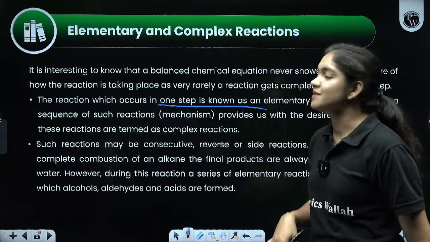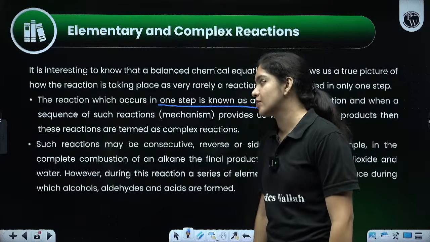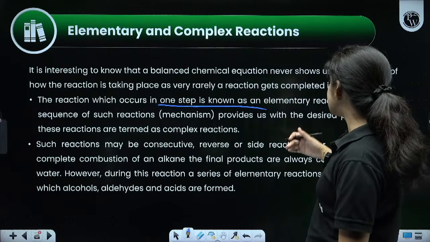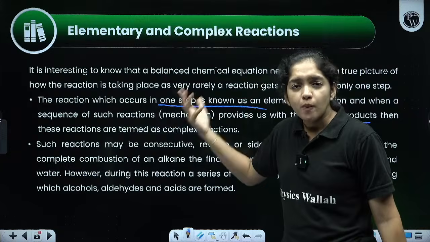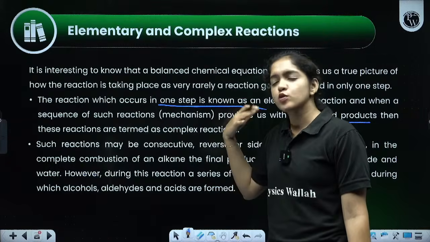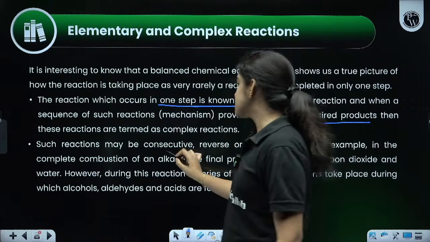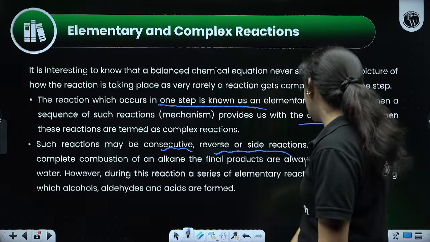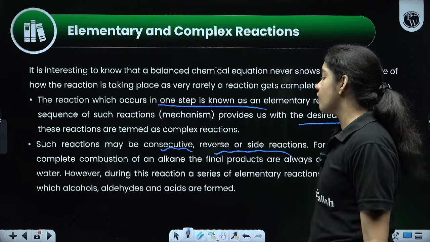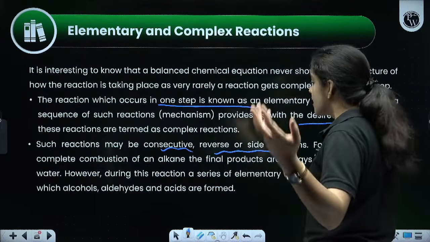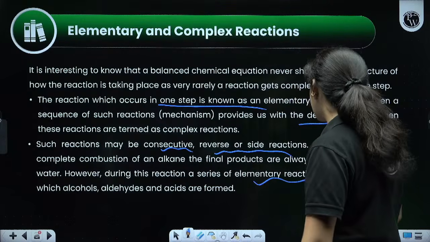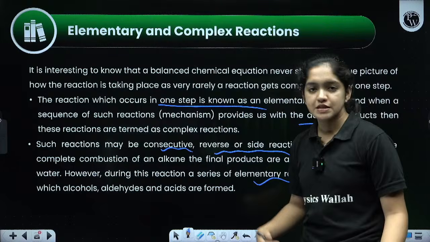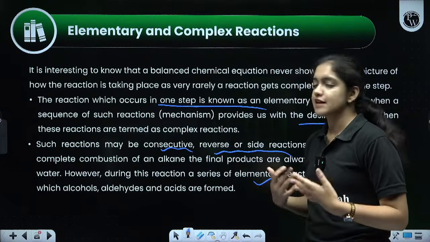So an elementary reaction means a reaction which occurs in only one step and provides the desired products, and other reactions are termed complex. It is complex when it happens in 2 or more different steps. Such reactions can be consecutive, reverse or side reactions. In the complete combustion of alkene, the final products are always carbon dioxide, water, heat and light. However, during this reaction, a series of elementary reactions takes place, during which alcohol, aldehyde, acids are formed.